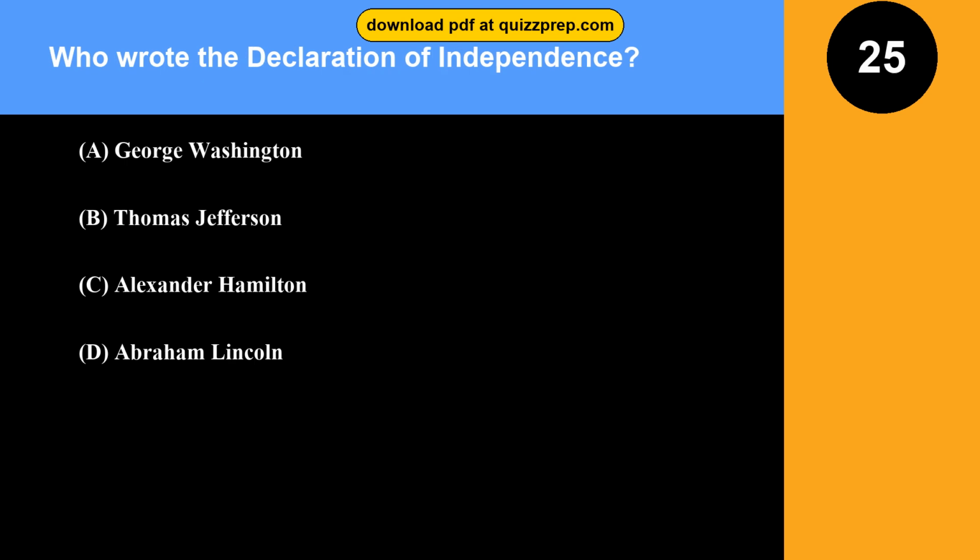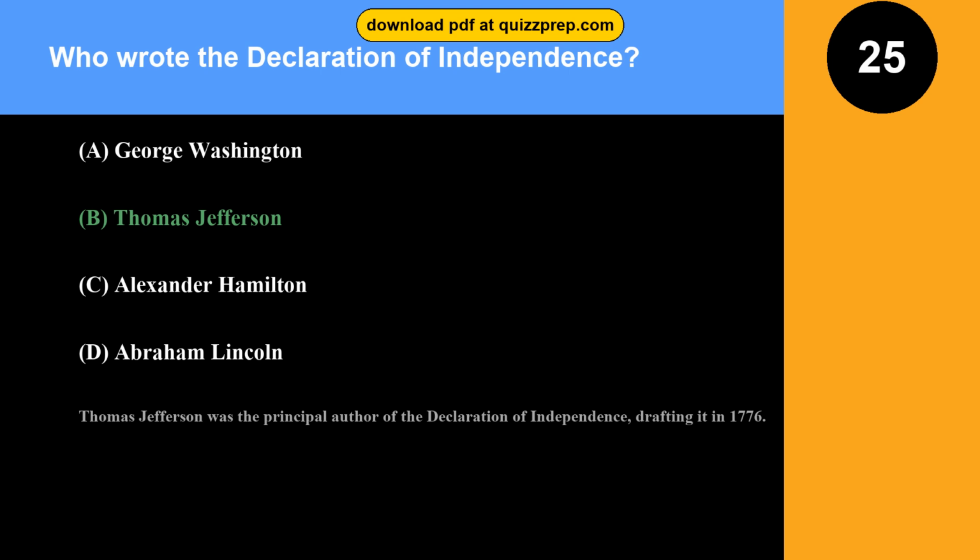Question 25. Who wrote the Declaration of Independence? Option A, George Washington. Option B, Thomas Jefferson. Option C, Alexander Hamilton. Option D, Abraham Lincoln. The correct answer is option B, Thomas Jefferson. Thomas Jefferson was the principal author of the Declaration of Independence, drafting it in 1776.